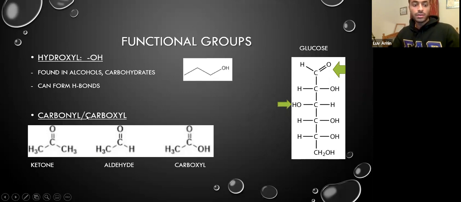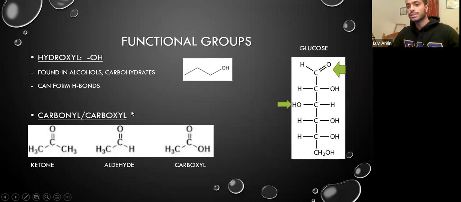On the other hand, there's carbonyl and carboxyl groups. Carbonyl groups are referred to as your ketone and your aldehyde, so these 2 on the left. You can see that a ketone has a carbonyl, a C double bond O, to 2 different R groups. In this case, we see carbons. While an aldehyde has a C to an O with a carbon and 1 hydrogen. So this hydrogen is very important to make an aldehyde. While a carboxyl has an OH on it, so this is also referred to as a carboxylic acid. Carbonyls and carboxyl groups have a very special property in that they're very polar because of the C double bond O, and they can also participate in hydrogen bonding.